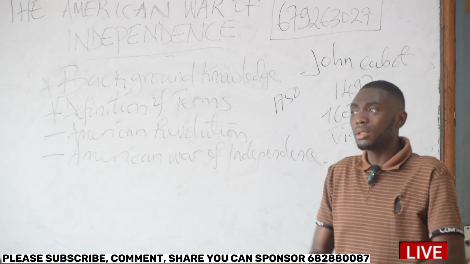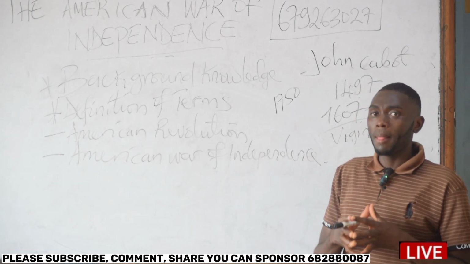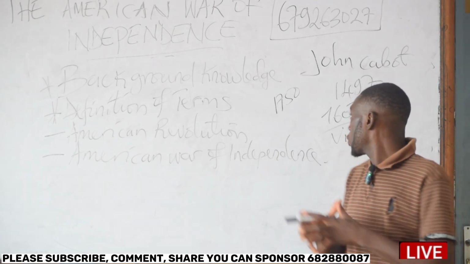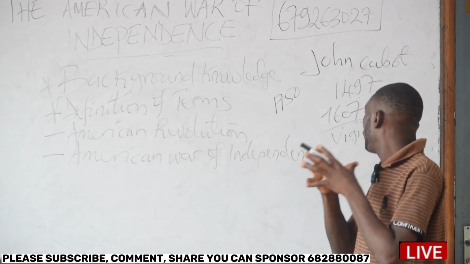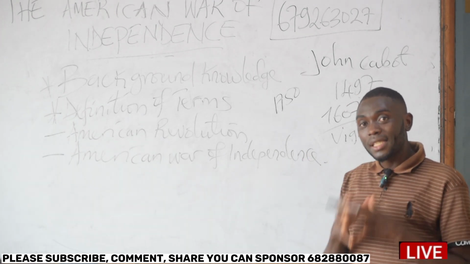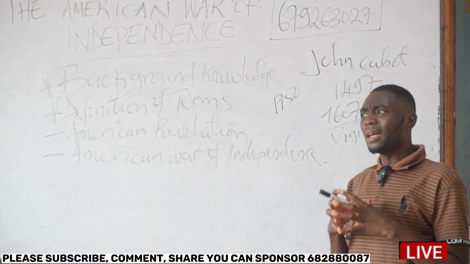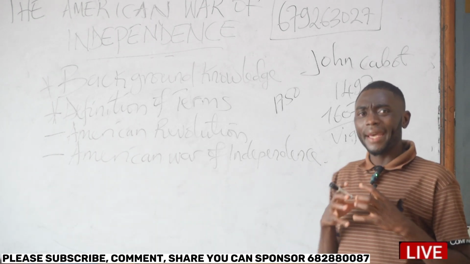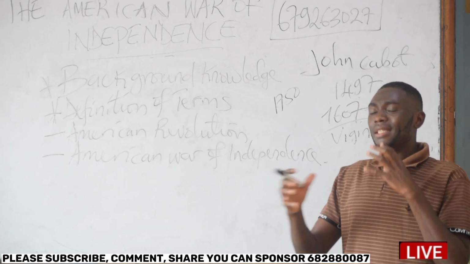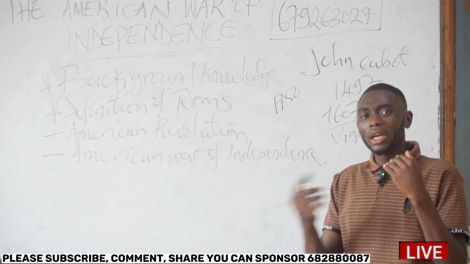The first of these 13 colonies was Jamestown of Virginia, founded in 1607.